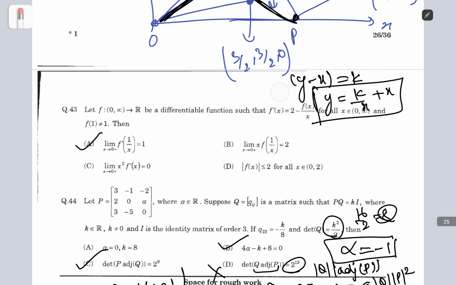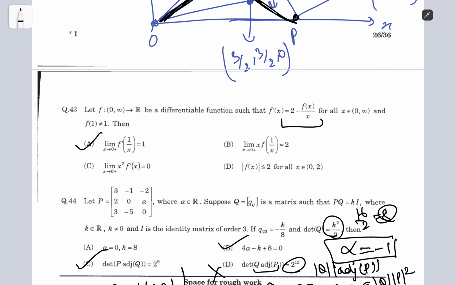It's a little bit hard to find out if you have not solved enough questions, maybe. So first you have to find the solution to this differential equation, which should be something like xy minus x is equal to k. And once you have found this, you would keep thinking for a while what the value of k should be. Well, you don't need it, because you can find all these answers without the value of k.